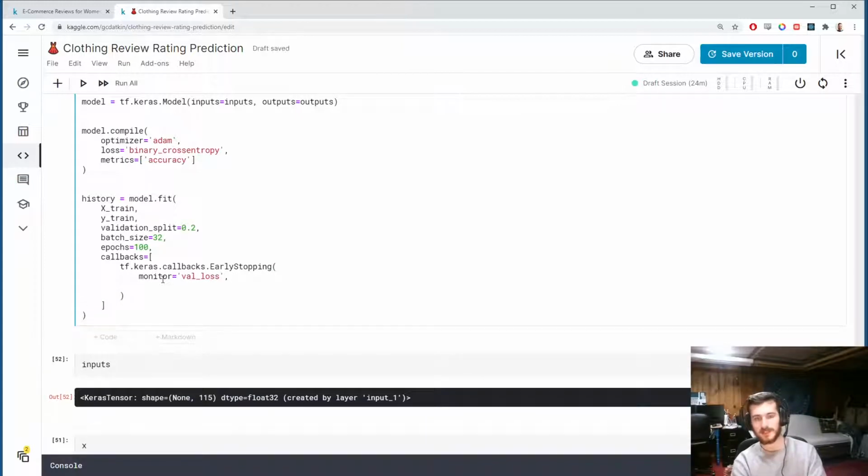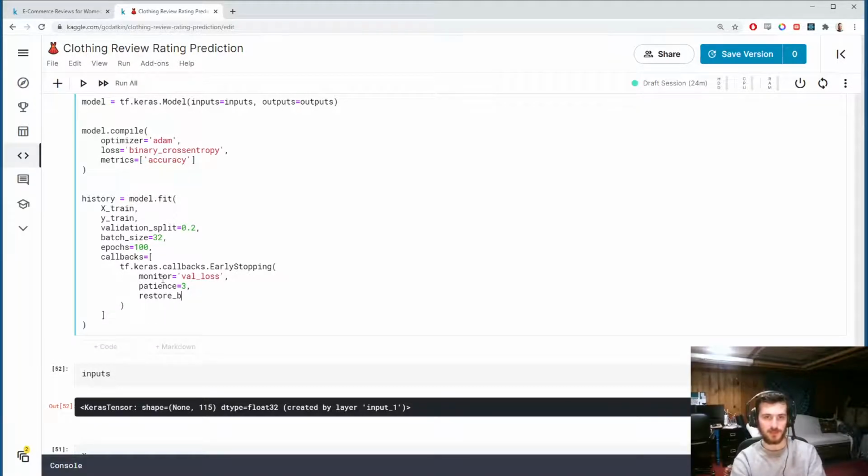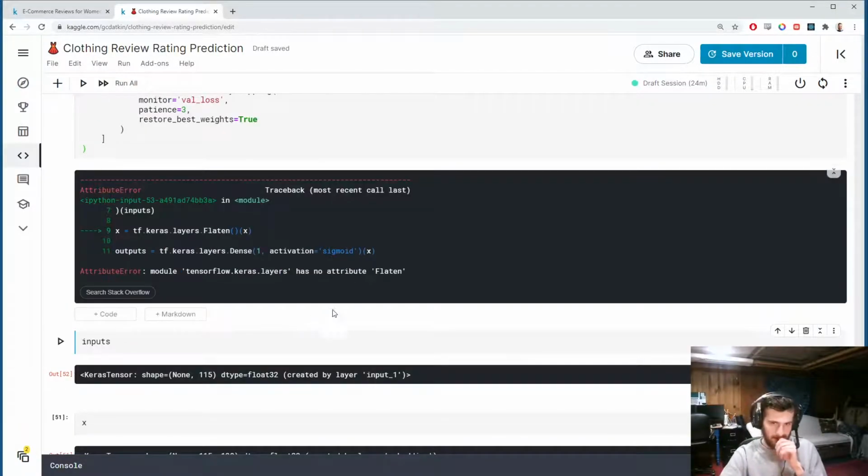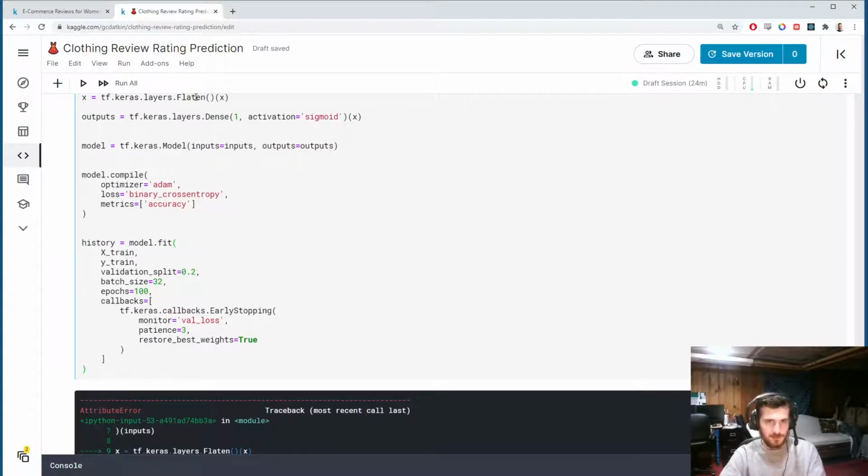When the validation loss stops going down, after 3 epochs of no improvement, we will stop the model and restore the best weights. Restore the weights from the best epoch. Let's run that. I misspelled that. There should be 2 T's.